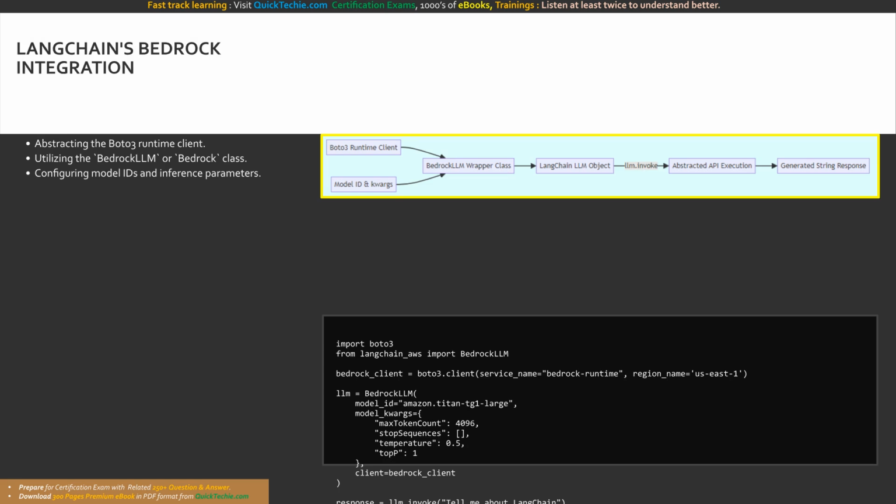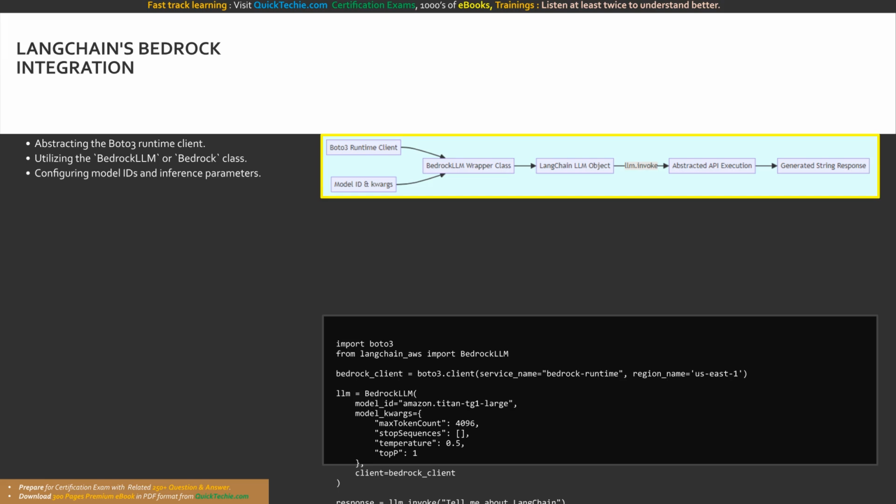LangChain provides purpose-built wrapper classes that cleanly encapsulate the underlying AWS Boto3 SDK operations. Instead of manually formatting JSON payload bodies with exact MIME types and provider-specific configurations, LangChain provides a unified interface. How do we establish this connection in Python?